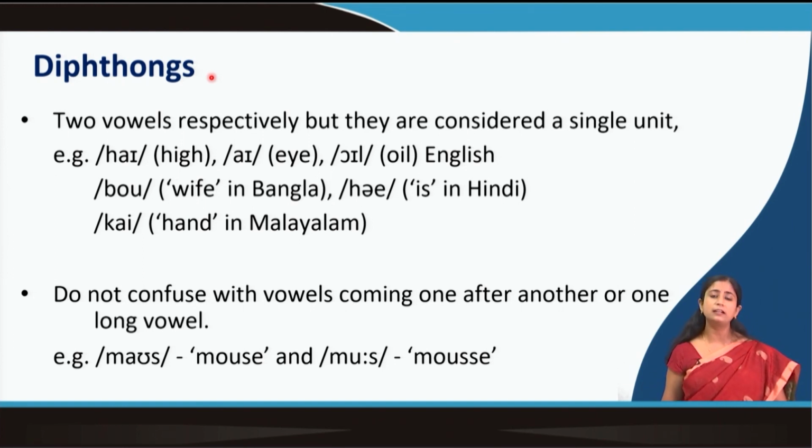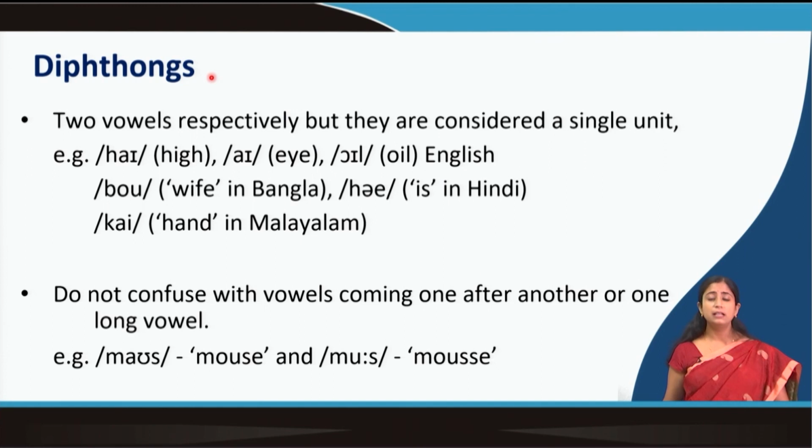It is not that two vowels coming together is always a diphthong. When two vowels actually merge into each other in such a way that they look as if they are one unit, then only they are considered to be diphthongs. Like in English words like oil, I. So, when I say I, can you say where the A starts and where A ends and where E starts and E ends? Think about it.